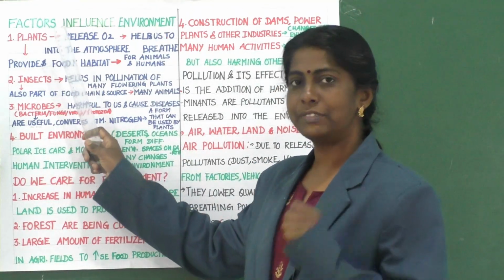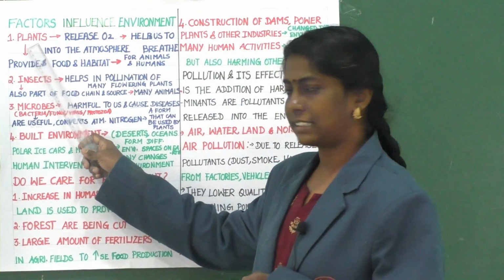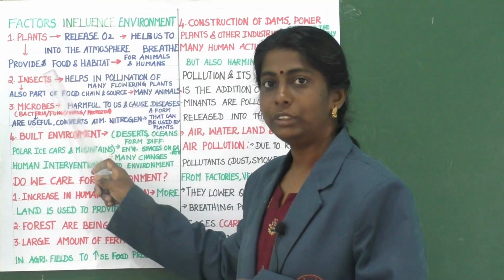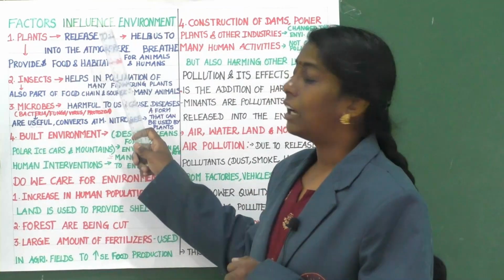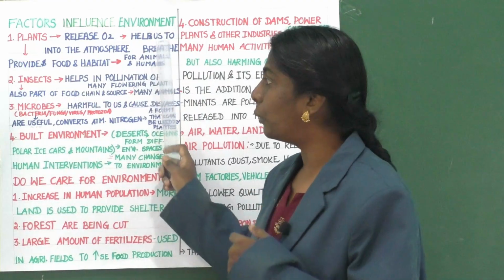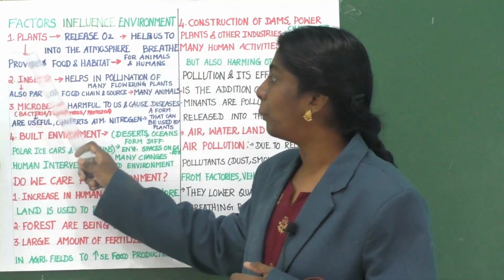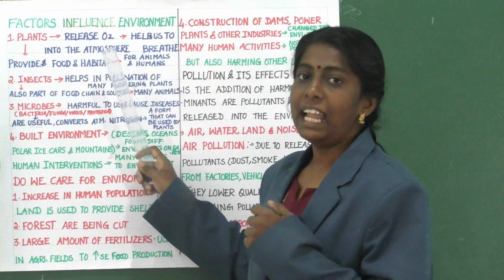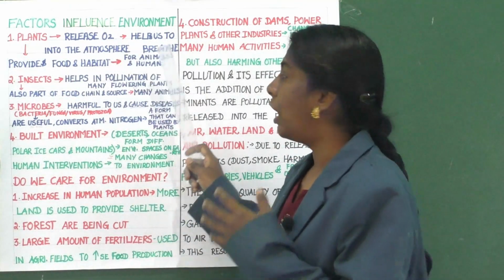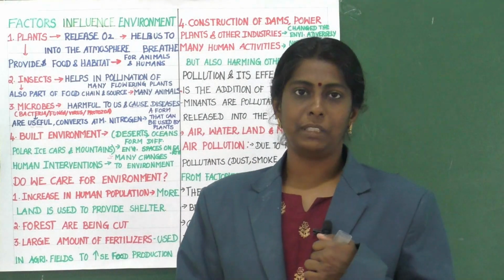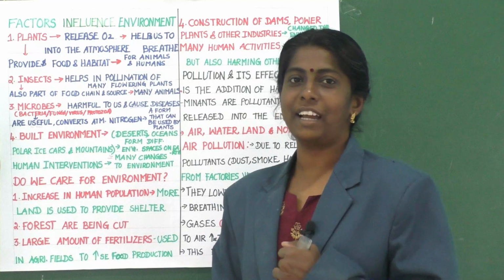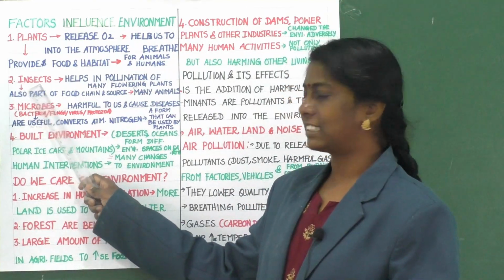The first factor is plants. Plants release oxygen into the atmosphere which helps us to breathe. They also provide food and habitat for animals and humans. Clear, children? Now the second factor, insects.